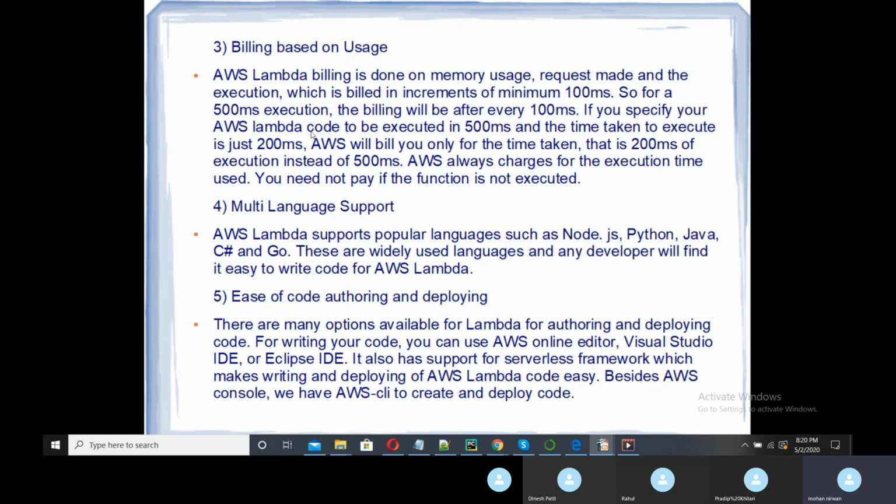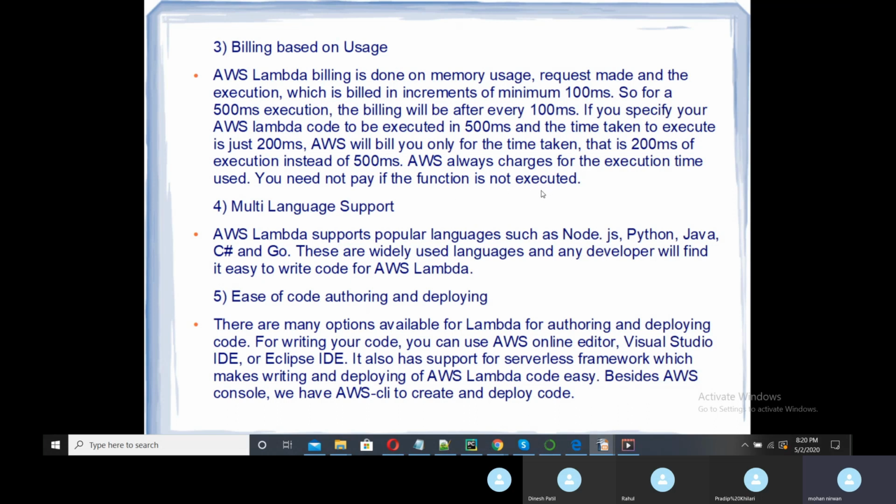If you specify your AWS Lambda code to be executed in 500 milliseconds, but the time taken to execute is just 200 milliseconds, AWS will bill only for that. So you have given the time for execution as 500 milliseconds, but it takes only 200 milliseconds. In that case, it will cost you for only 200 milliseconds of execution instead of 500 milliseconds. AWS always charges for the execution time used. You need not pay if the function is not executed.